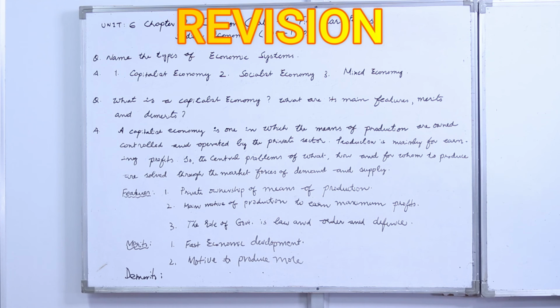Number two, it motivates to produce more and availability of more goods. People will have a choice of more goods and it motivates the producers to produce more. That is the profits. And demerits, social welfare is ignored. That's the first point, since goods are produced for profit motive. And the second point, it leads to inequalities of income. Rich becomes richer and poor becomes poorer.